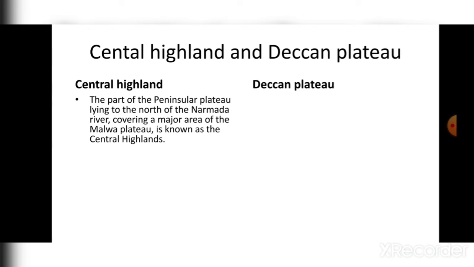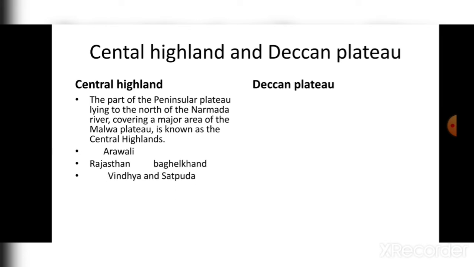Basically, if you want to divide the two major Peninsular Plateau areas, then you should recognize the river Narmada, because it is very important. If you go to the north of Narmada, you will reach the Central Highland, and if you go to the south of Narmada, then you will reach the Deccan Plateau. So Central Highland is an area lying to the north of Narmada River, and it covers the majority of the area of Malwa Plateau.